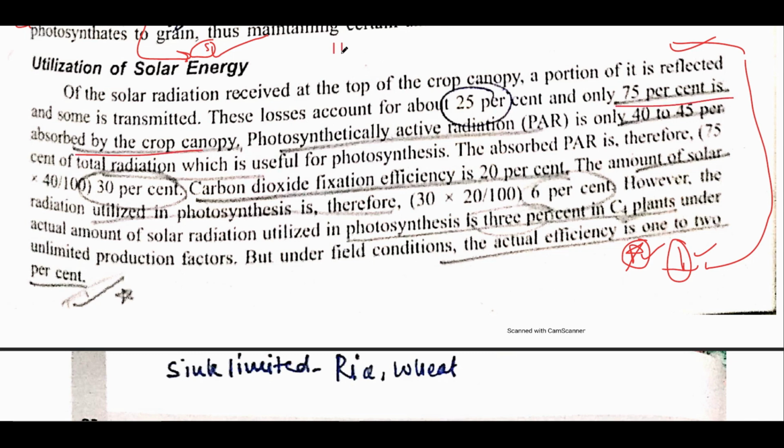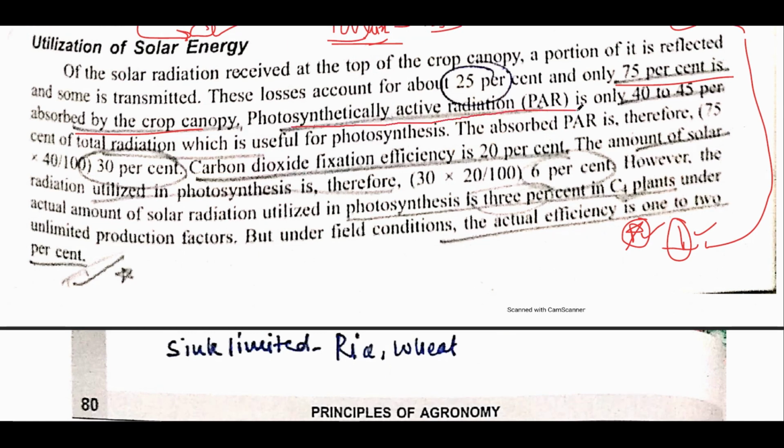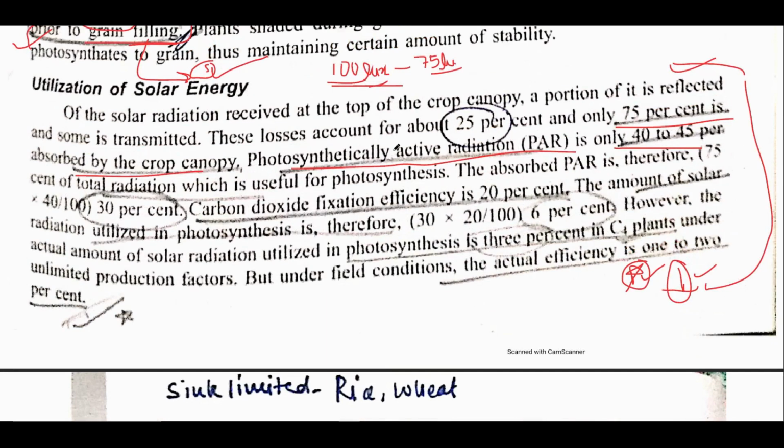For example, if 100 lux of solar radiation reaches the earth, about 75%, that means 75 lux, is utilized by plants. And the photosynthetically active radiation is only 40 to 45% of this.